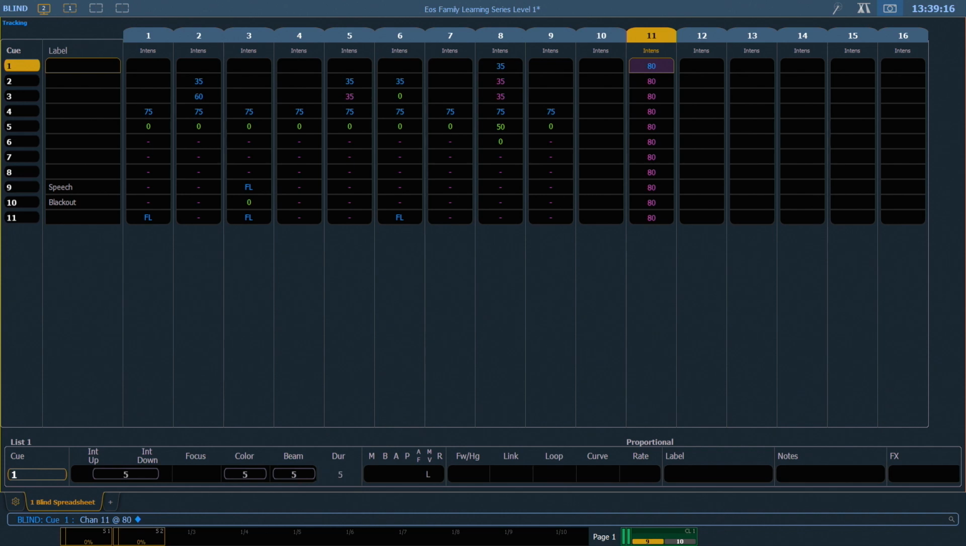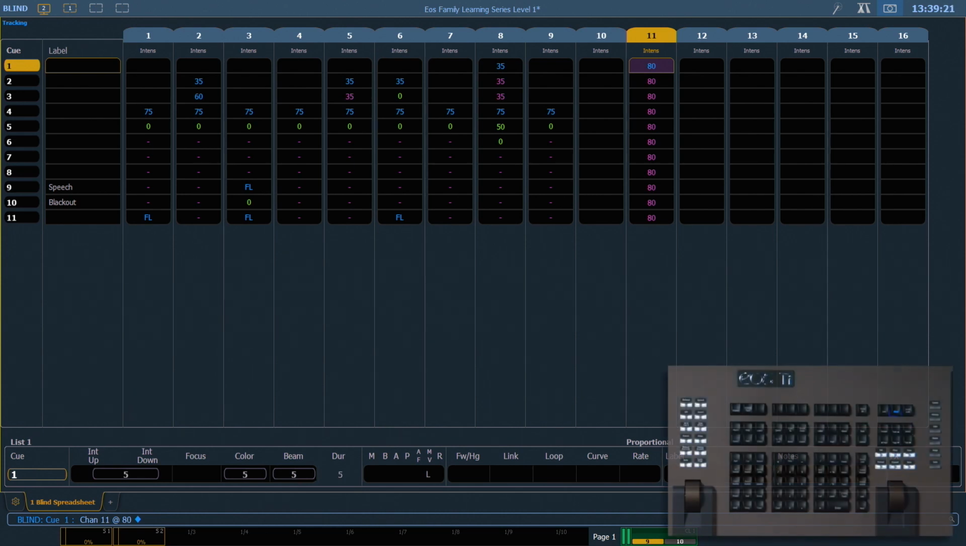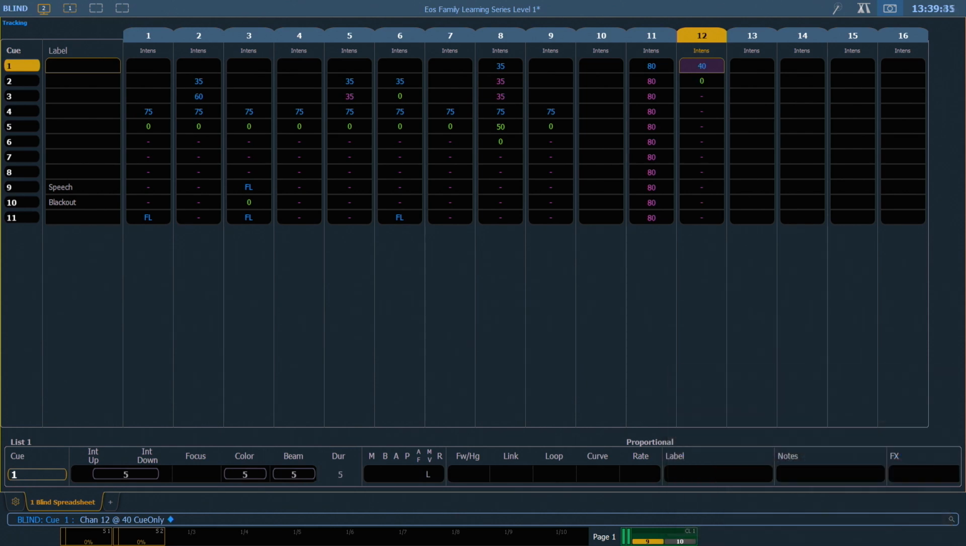If we don't want a channel to track through, we can use our cue only modifier. So still in Q1, I'm going to type 12, at 40. And before I press enter, I'm going to press my cue only track button, which is right above enter, and then press enter. So here we place a move instruction on Q1 to bring the channel to 40, and a second move instruction on Q2 to bring it back to its previous level, which in this case was 0. In essence, only modifying that channel in this singular cue.